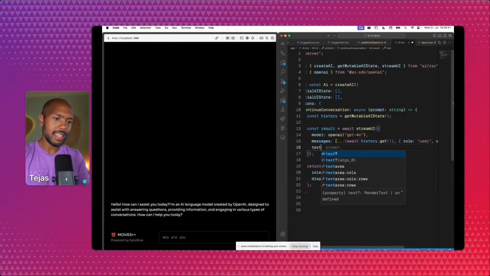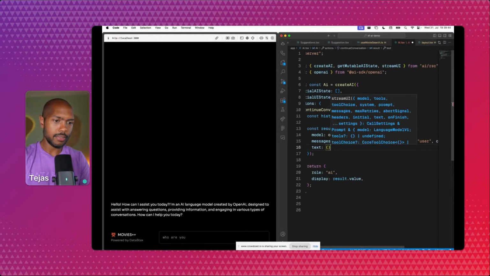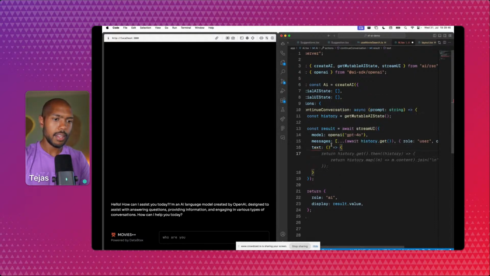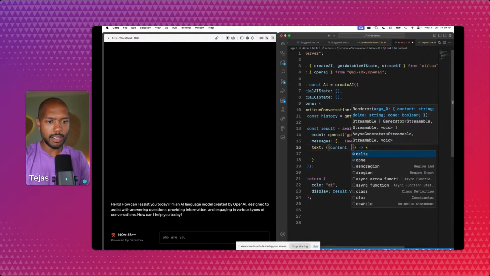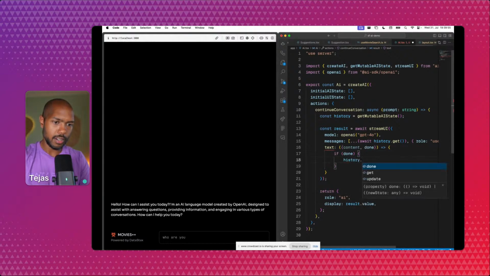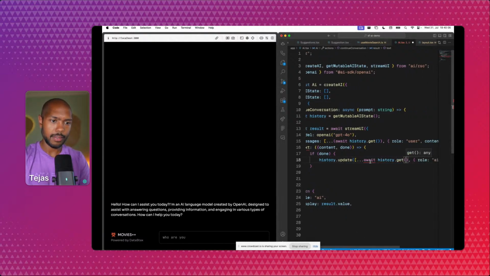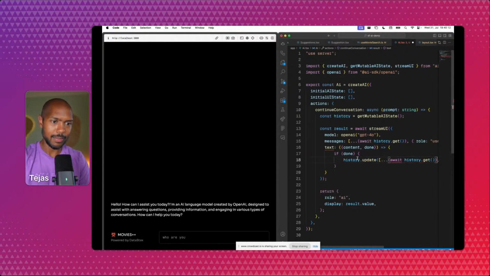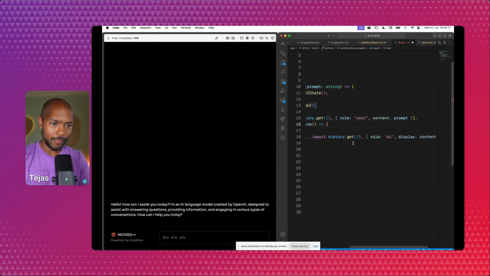And if we get back text, what we can do is, it's a function that returns some stuff. So what does text get? It gets content, it gets done. So we can say if done, history dot update. And we can do this. We could pass in the old, let's just await history dot get. It's an async function. Okay, so we can pass in the history and the result, right? That's kind of what we're doing here.